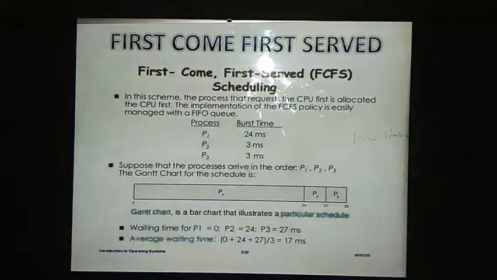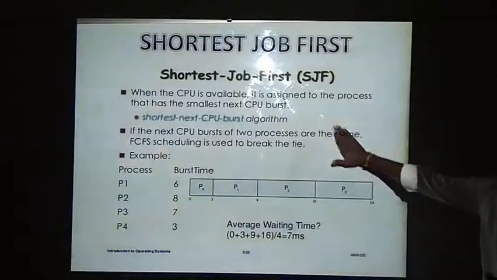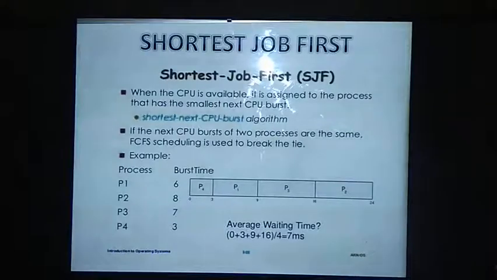We will discuss one more algorithm which is very easy. That is the shortest job first algorithm, SJF in short. In this algorithm, we select the processes which have the less CPU burst time.